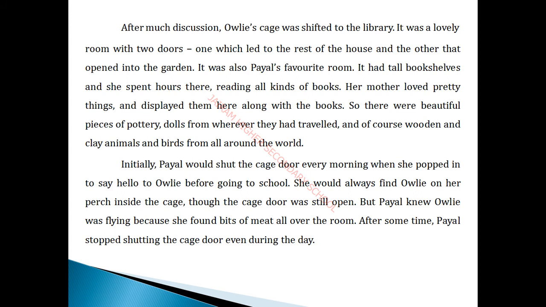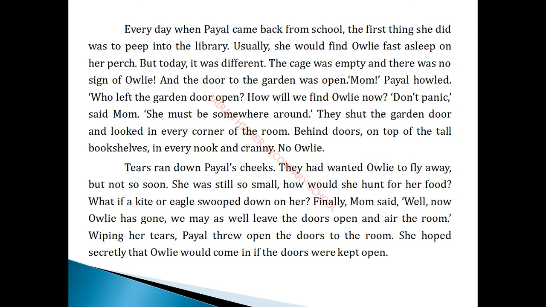After some time, Payal stopped shutting the cage door even during the daytime. Every day when Payal came back from school, the first thing she used to do was look into the library to watch what Owlie was doing. She would find Owlie fast asleep on her perch.